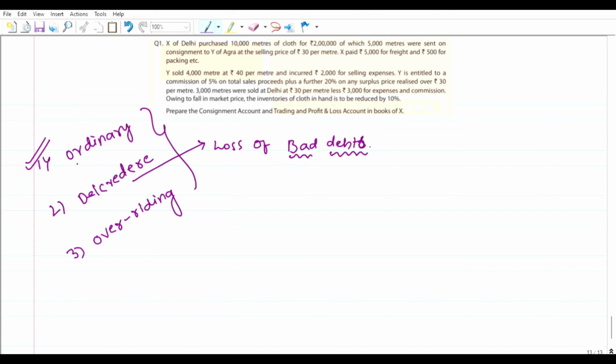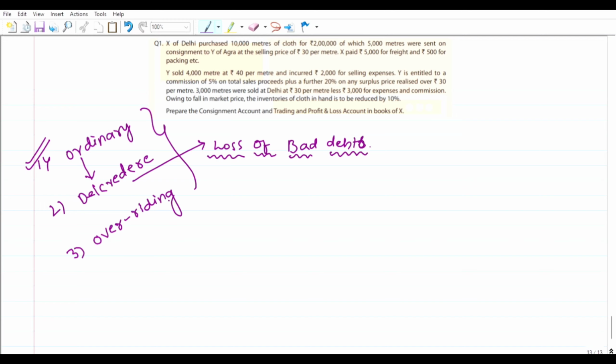In addition to the ordinary commission, del credere commission is given by the consignor, so that if credit sales are done and bad debts occur, the consignee bears the loss of the bad debts. That is what del credere commission is.